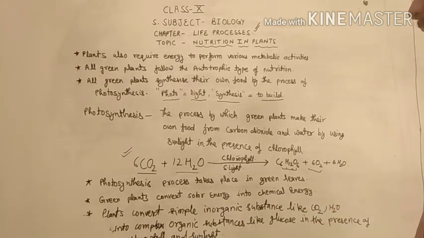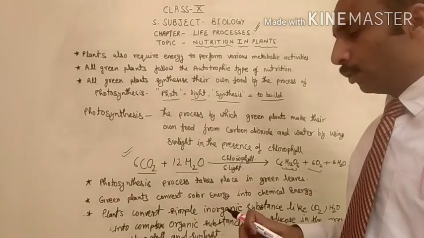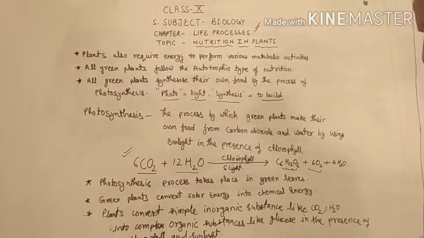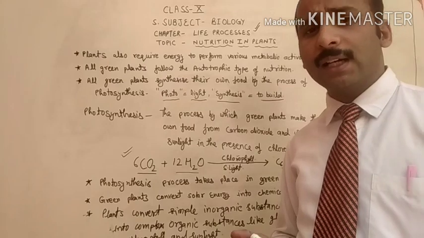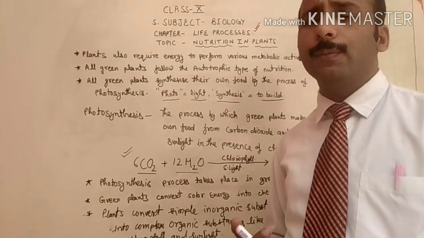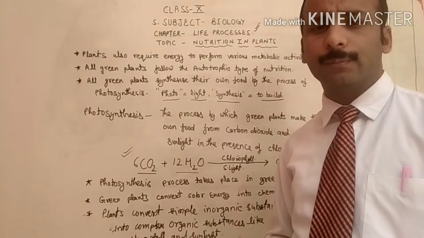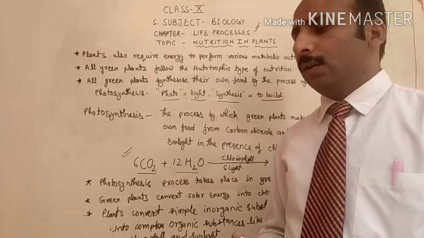And this is the oxygen which is released during the photosynthesis process. Now one question I want to ask you: which gas do plants take in the process of respiration?